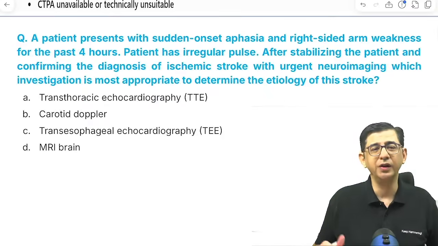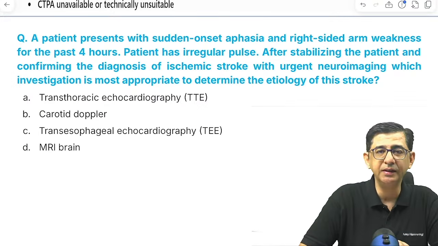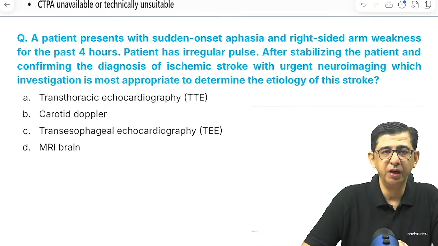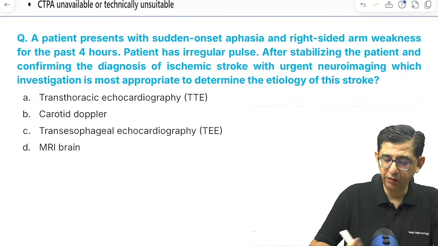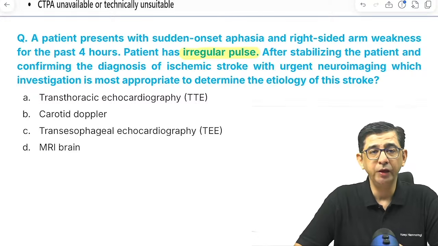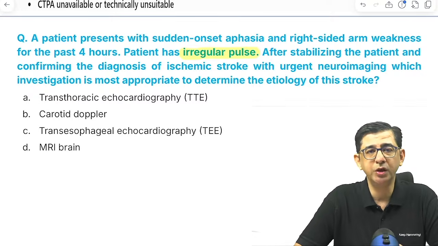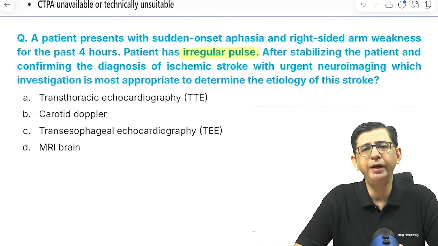The next one is regarding sudden onset aphasia and right arm weakness for the past 4 hours. The patient has an irregular pulse that indicates obviously atrial fibrillation. And you have stabilized the patient. Now there's a diagnosis of ischemic stroke. So what is the most appropriate investigation to determine the etiology?